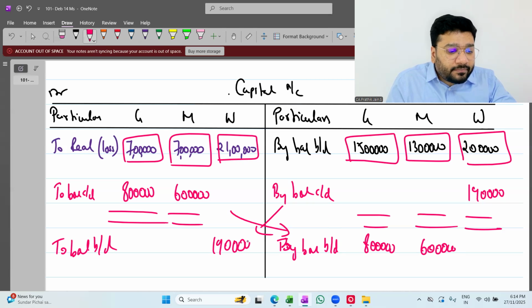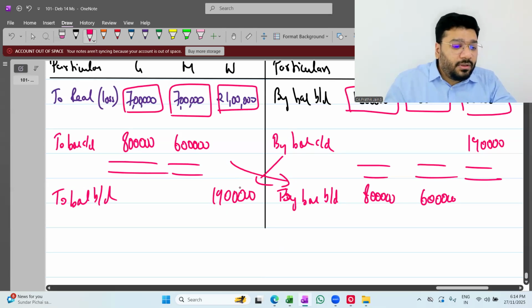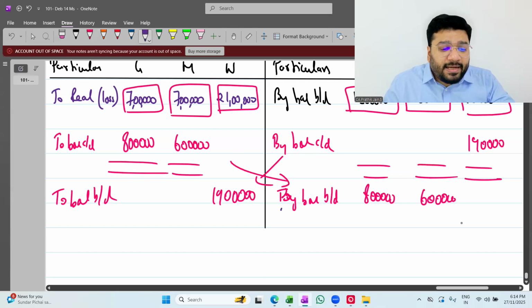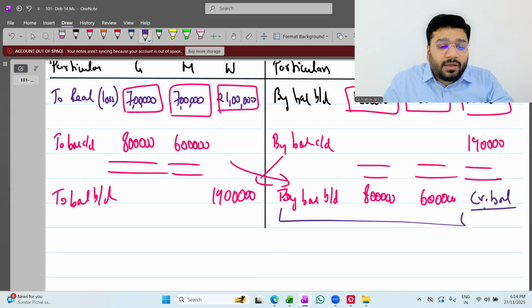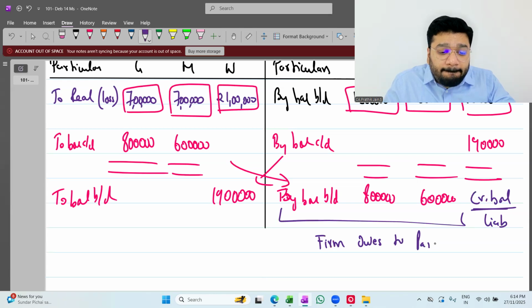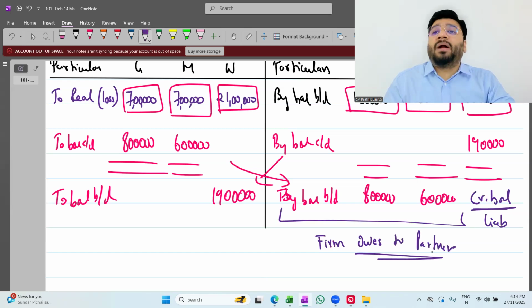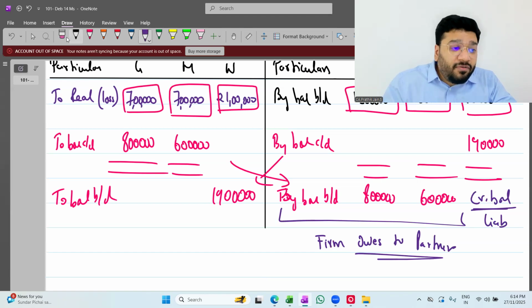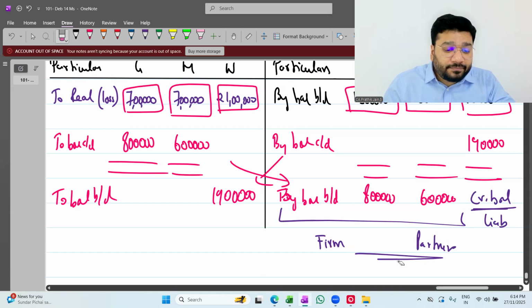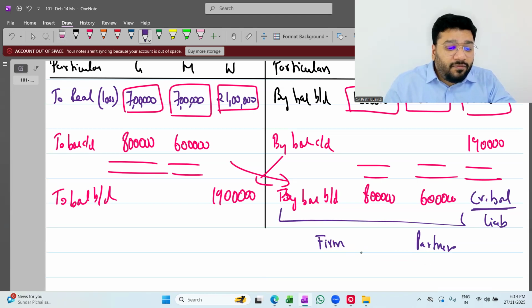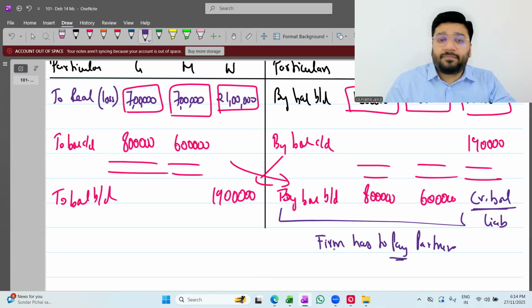19 lakh. Can you please tell me, if the balance brought down is coming on the credit side, what balance is it? Credit balance. Credit balance means what? Liability. This means the firm owes to the partner. The firm has to pay the partner.